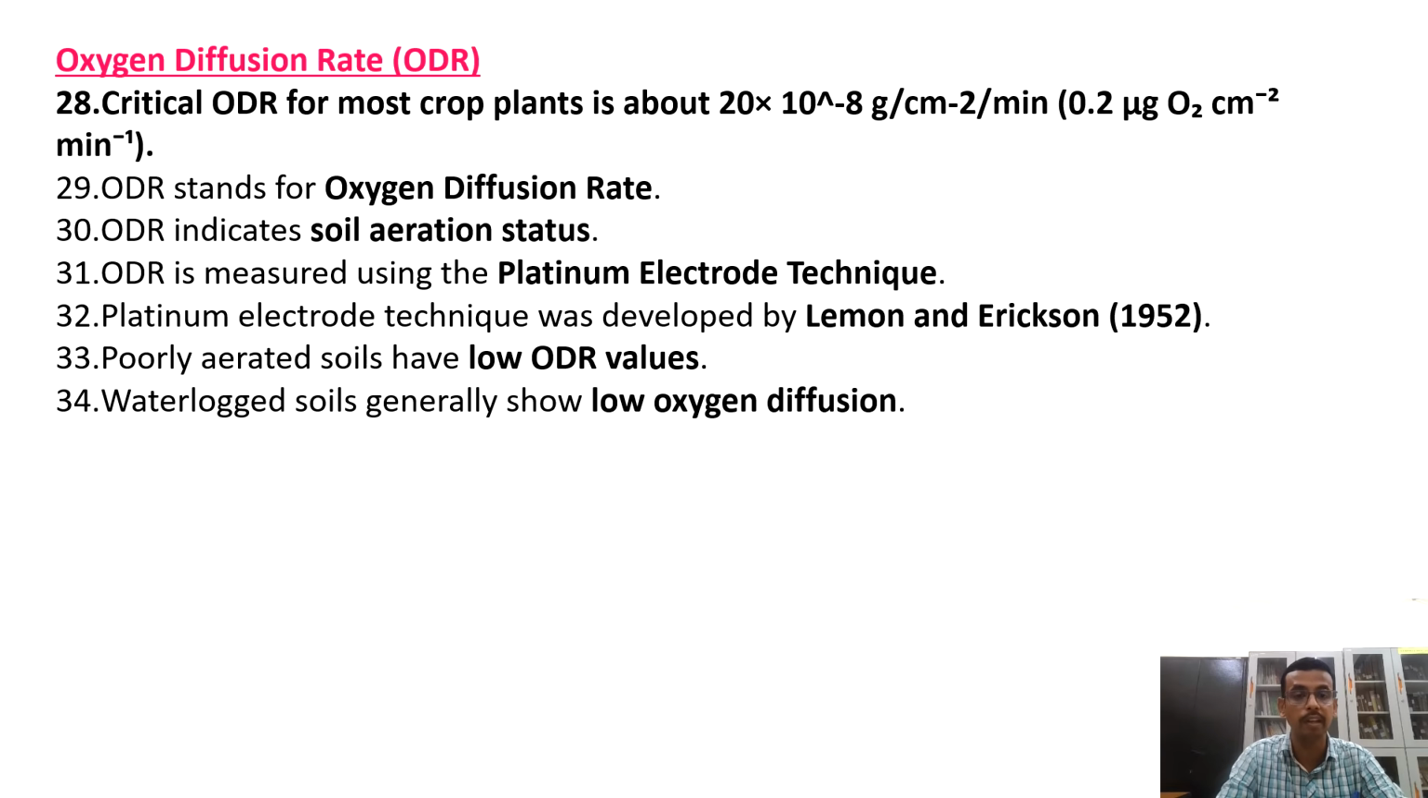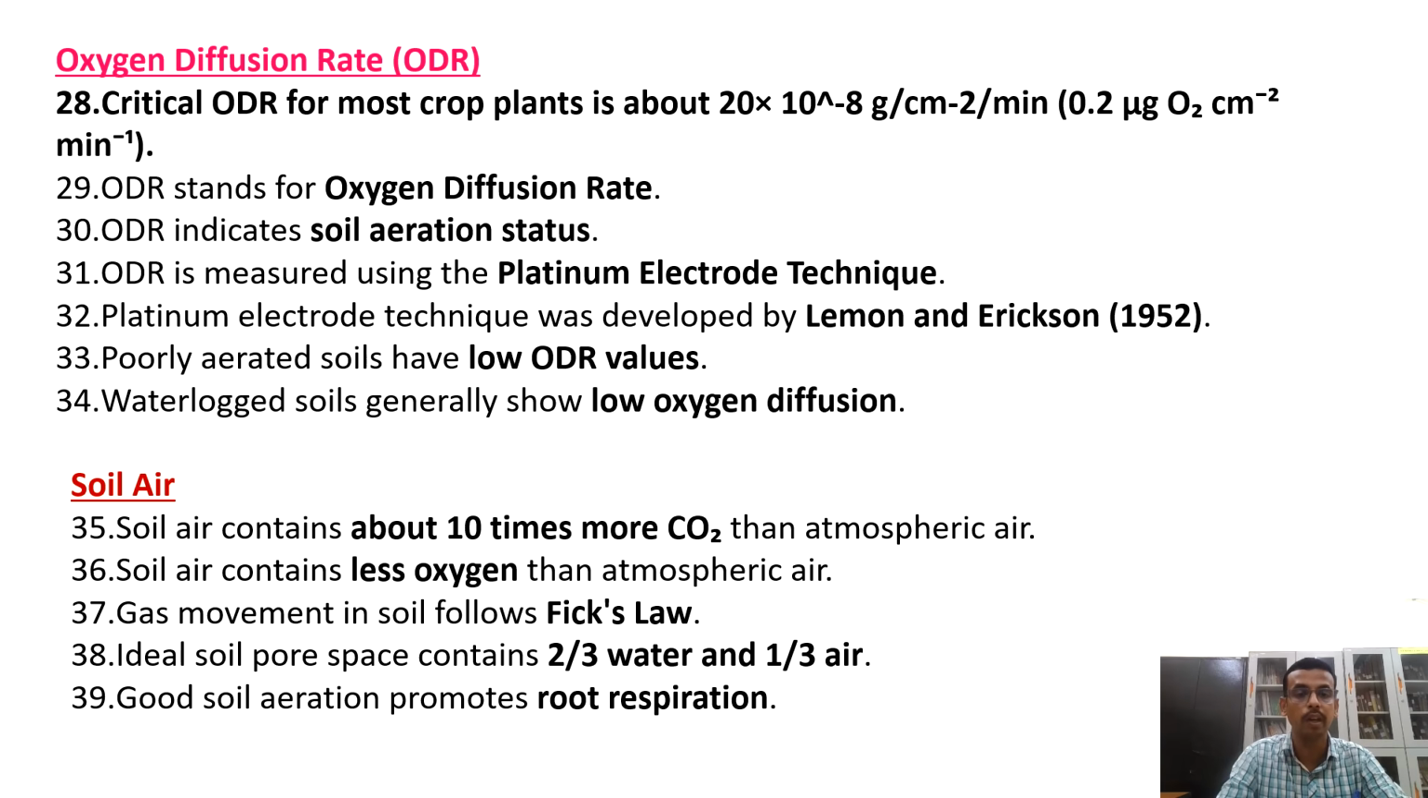This is important also for SRF. Poorly aerated soils indicate what? That is low ODR value. Waterlogged soil generally has low oxygen diffusion, meaning low ODR. Soil air contains about 10 times more carbon dioxide than atmospheric air. Soil air contains less oxygen than atmospheric air. Gas movement in soil follows Fick's law.